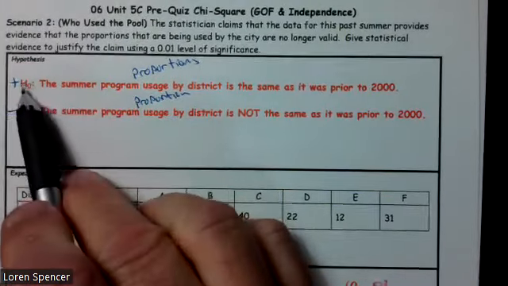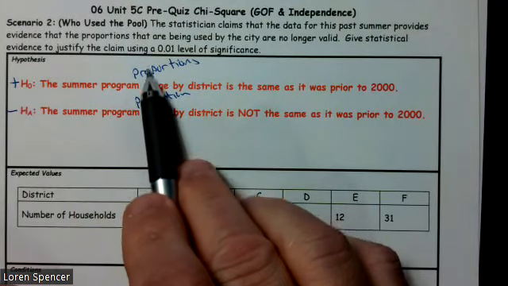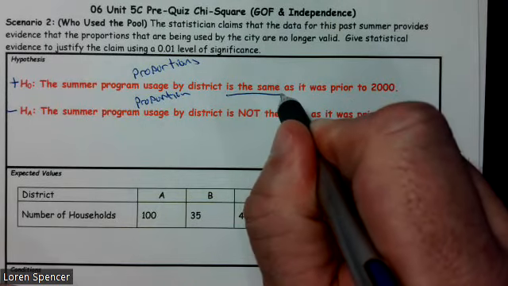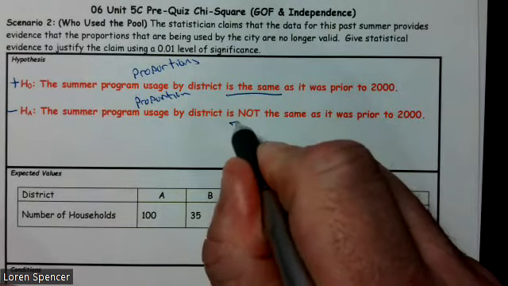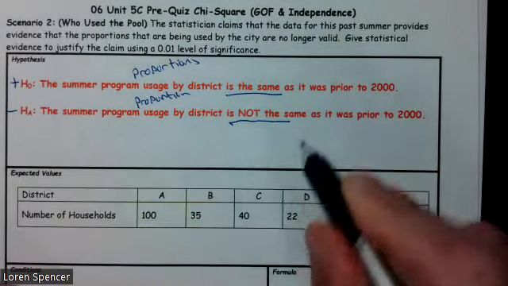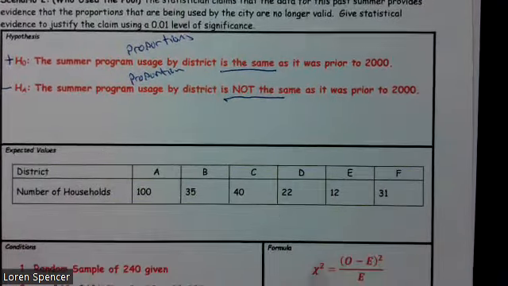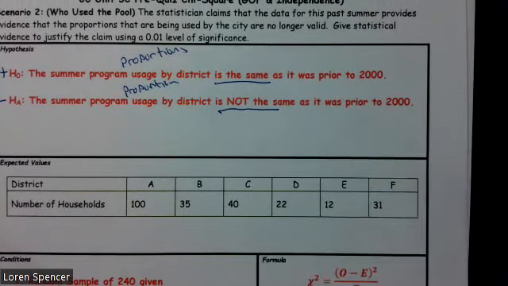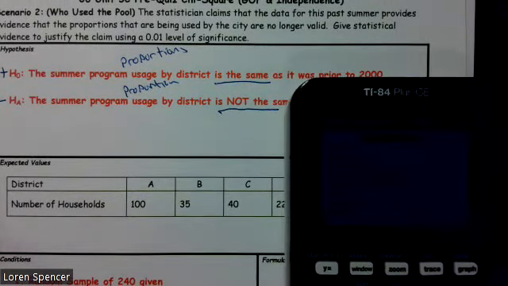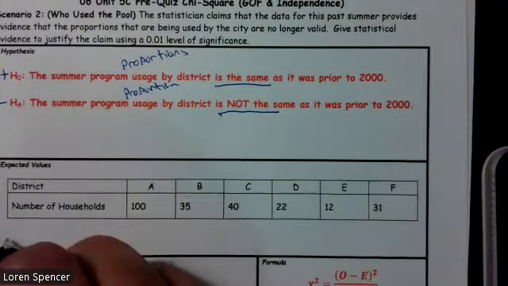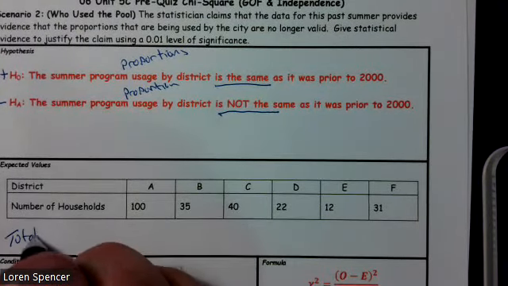Now I'll put the plus and minuses here because the H0 is always positive. So it's "is the same." It's a positive statement. "Is not the same" is a negative. The Ha is always stated as a negative. All right, so we need to calculate our expected values. Well, first off, we need to know our total, and we already did that. We said our total was 240. I'm going to go ahead and make a little note to ourselves.